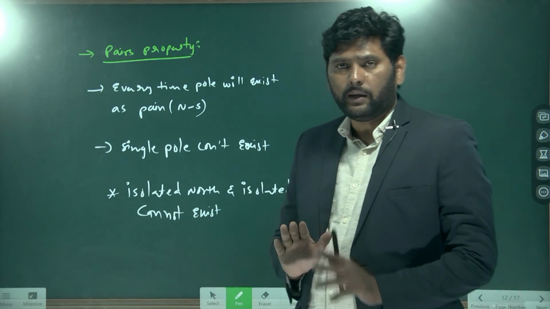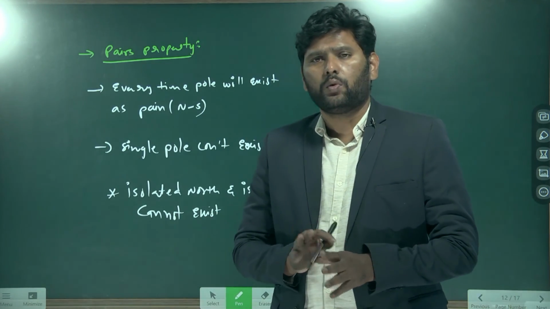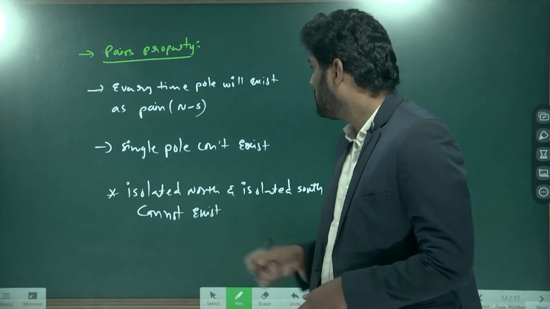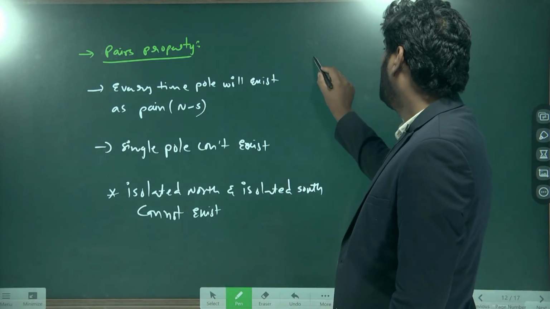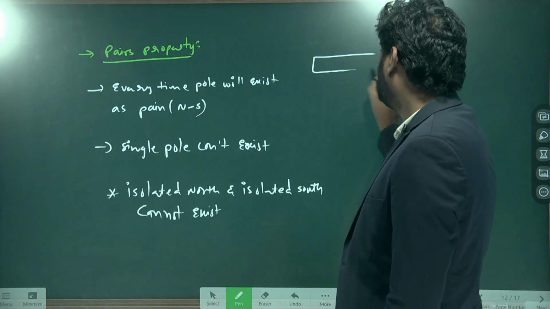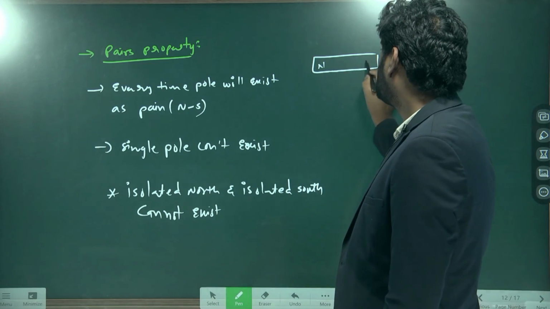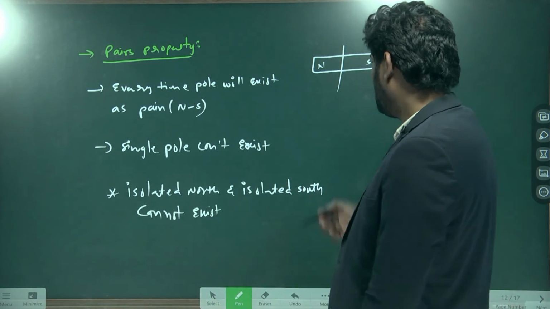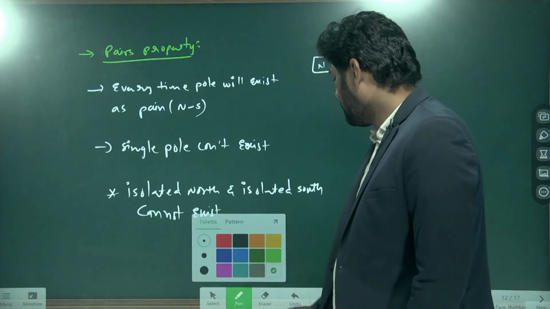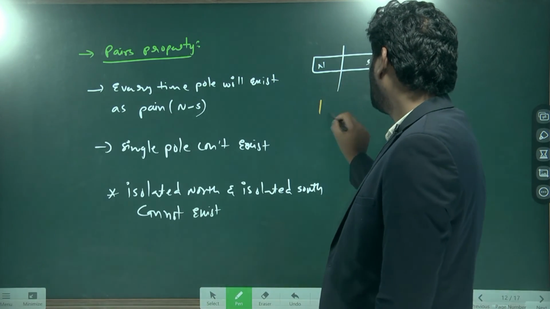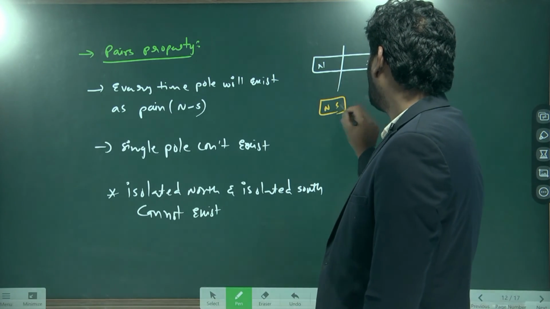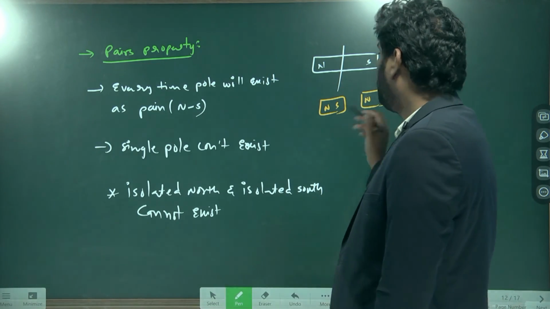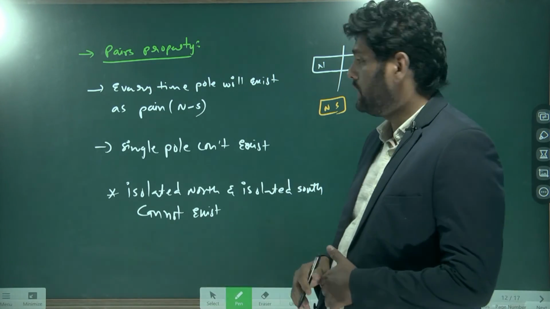Generally, practically, the isolated north pole, isolated south pole will not exist. Based on this only, just now I discussed that point. If you take a bar magnet, this is the north pole, this is the south pole. If you break it into many pieces, or for example 2 pieces, the 2 pieces will again have north and south pole, and north and south pole. That way the pairs will exist.